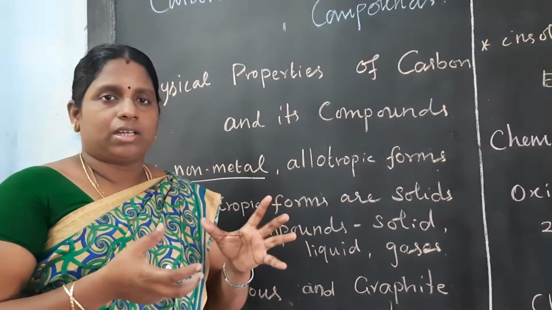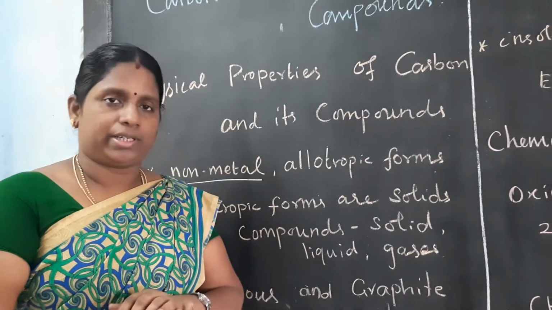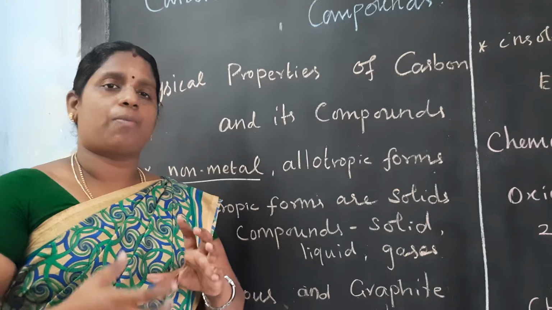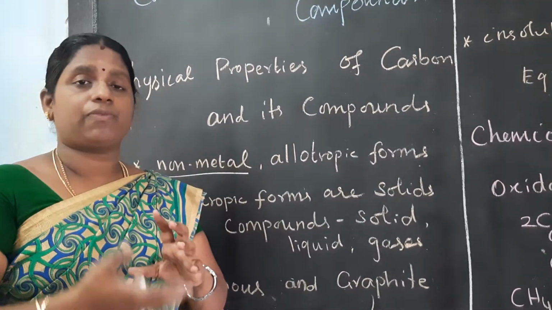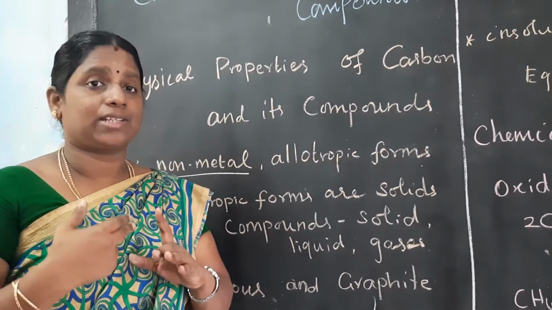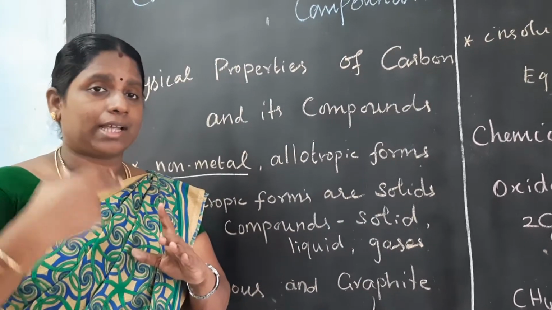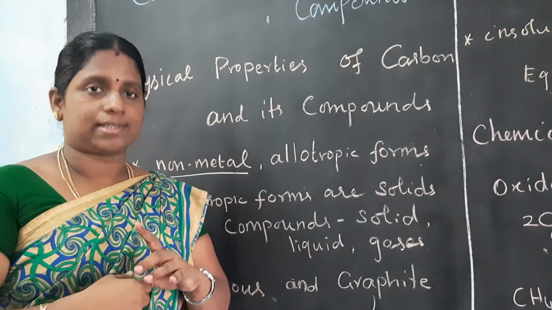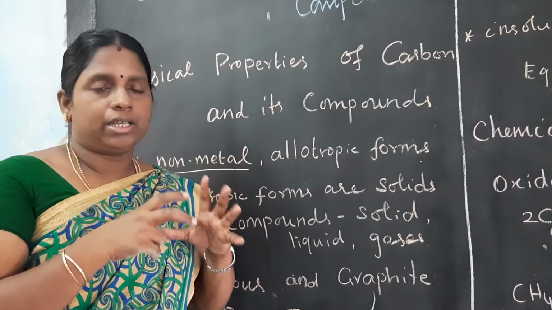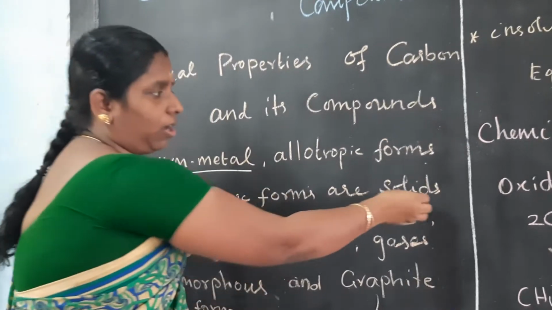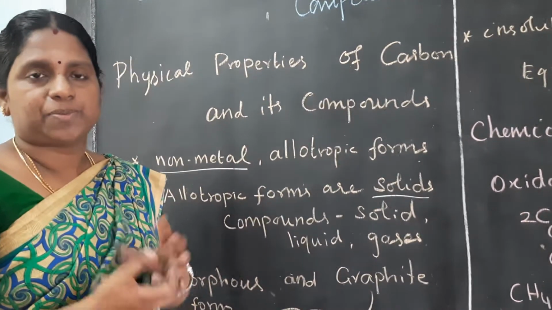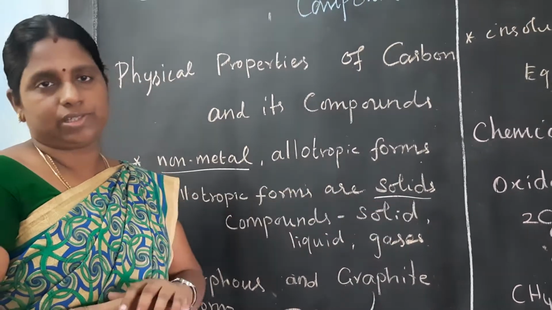Crystalline always looks solid, but most compounds of carbon exist in the state of solid, liquid and gaseous. So compounds can exist in solid, liquid and gases, but in the allotropy formation, all that substance looks in solid state.